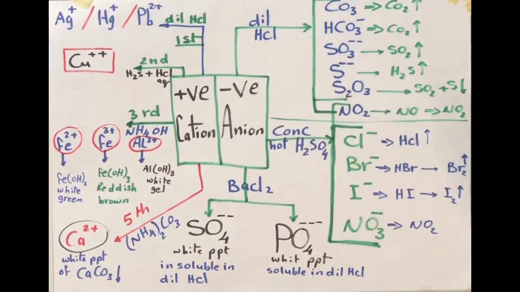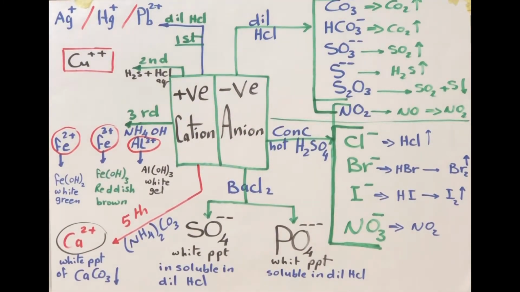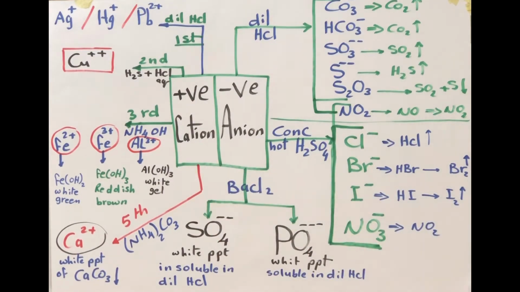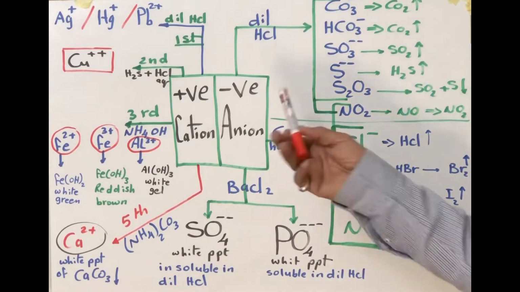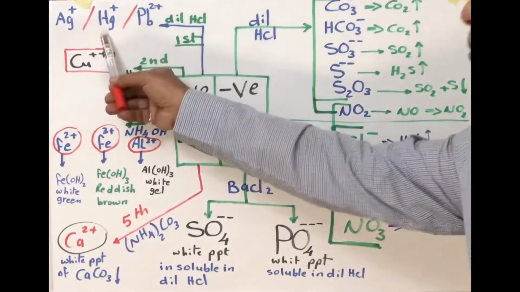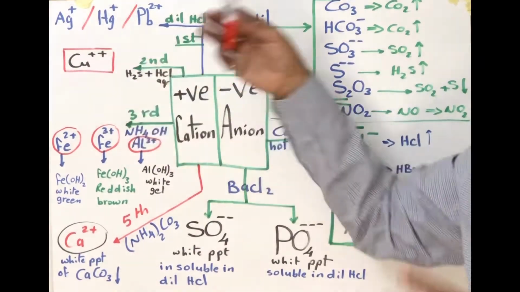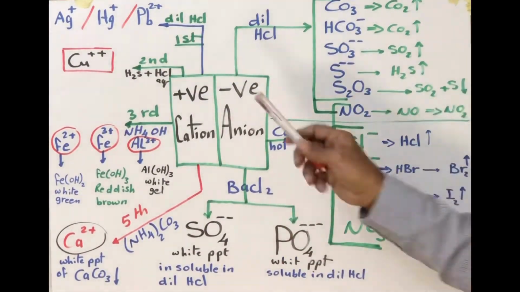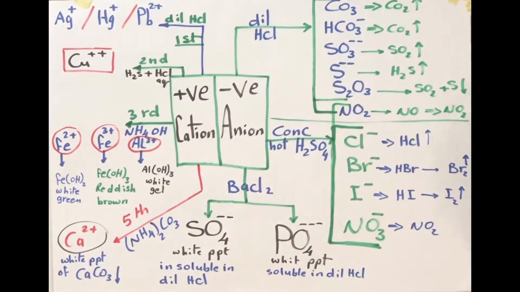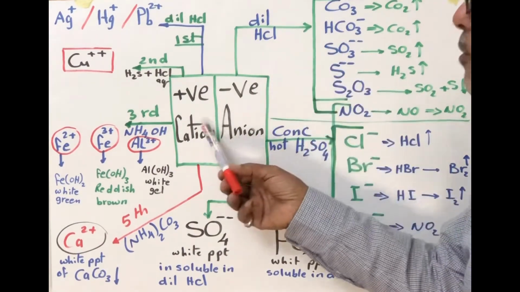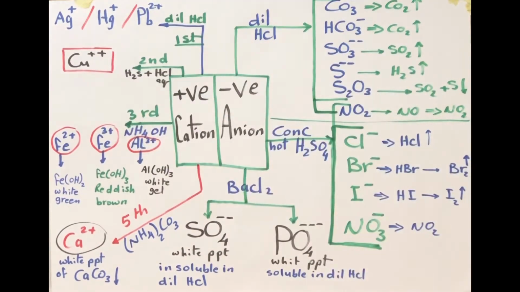The second is cations. Cation analysis is more complicated than anion analysis because we have a large number of elements and some elements have more than one valency, such as iron, iron 2 and iron 3, and mercury, mercury 1 and mercury 2. Copper also has 1 and 2. So cation analysis is more complicated due to the presence of a large number of elements, and some elements have different states of valency.